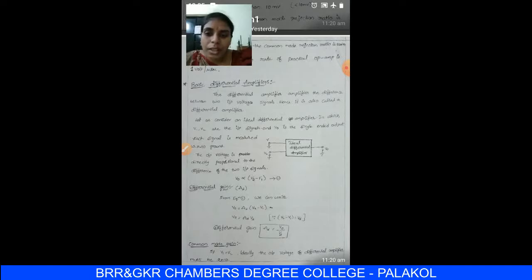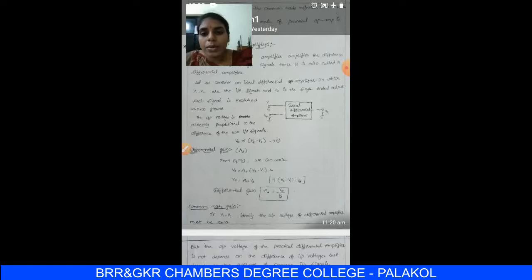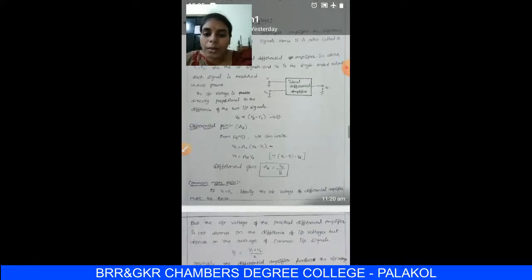A basic differential amplifier is one where the two input terminals are applied with two different voltages, and it produces the difference between the two input voltages in amplified form at the output terminal. That is, the gain produced at the output terminal of a differential amplifier is high for differential signals, that means different input signals. In the case of common mode signals, the gain is low.